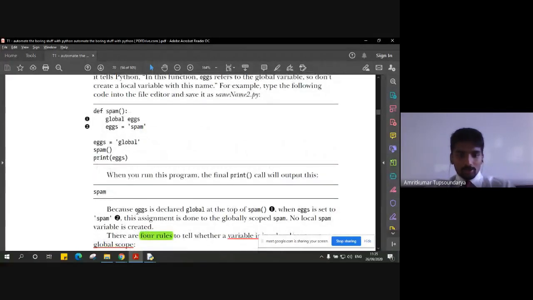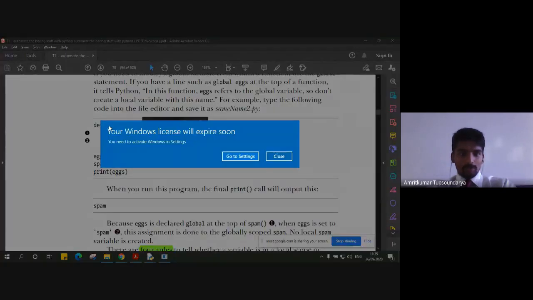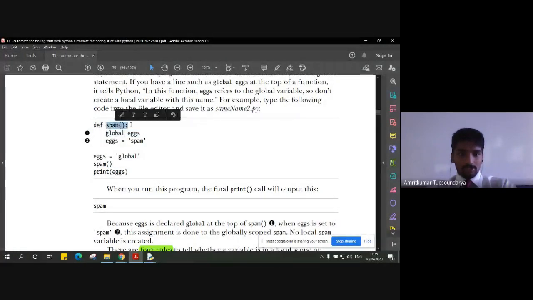So the output will be something like that, because this x is declared globally, right? It is a global declaration at the beginning of the function spam, then the x value is set to spam, right? Now this assignment is done globally, right?